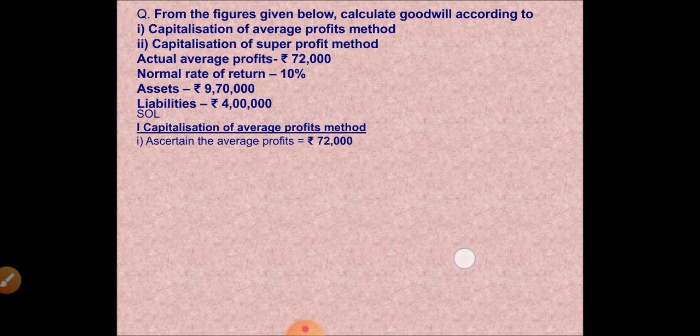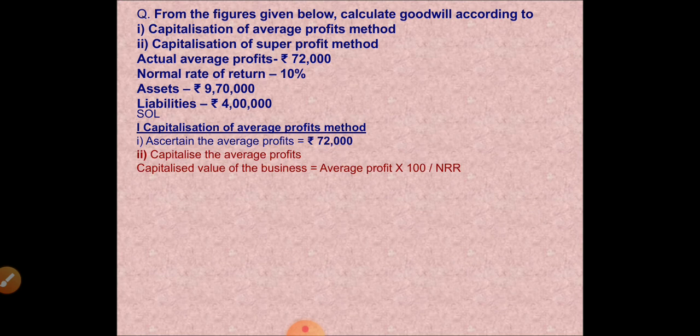Under capitalization of average profits method, first we have to find the average profit, 72,000. Then we have to capitalize average profit, 72,000 into 100 divided by 10.